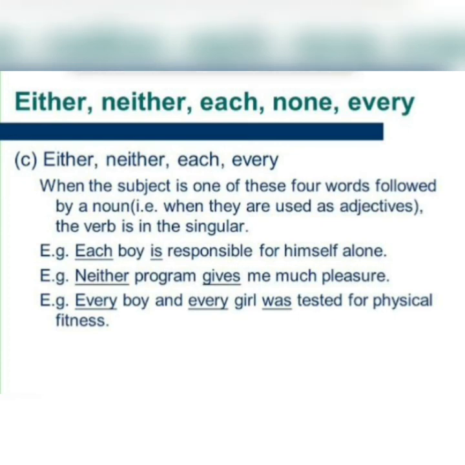Every boy and every girl was tested for physical fitness. So whenever words like either, neither, each, every are there, remember that if it is coming before a noun, it will be followed by a singular verb. Such type of words take the singular form of verb.